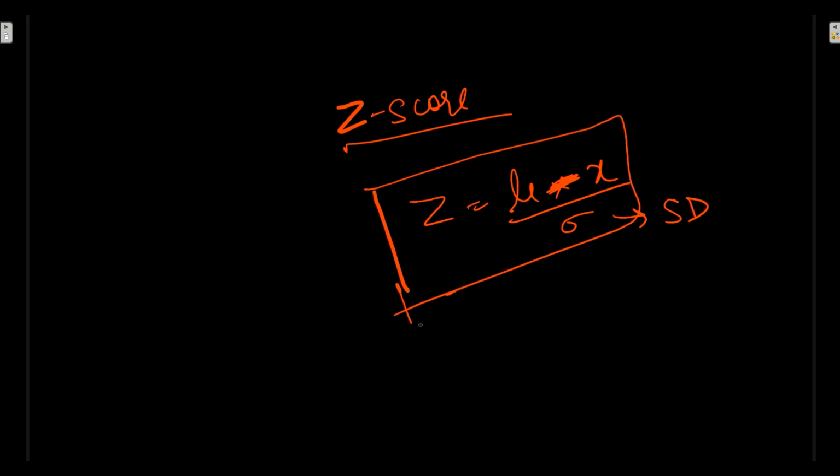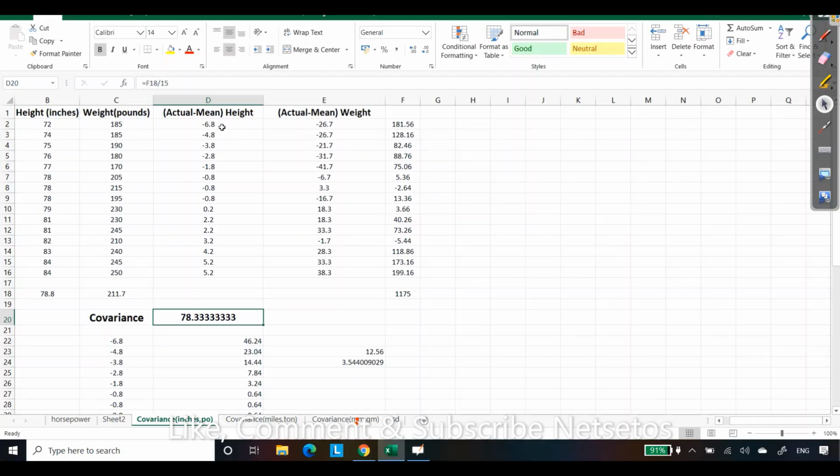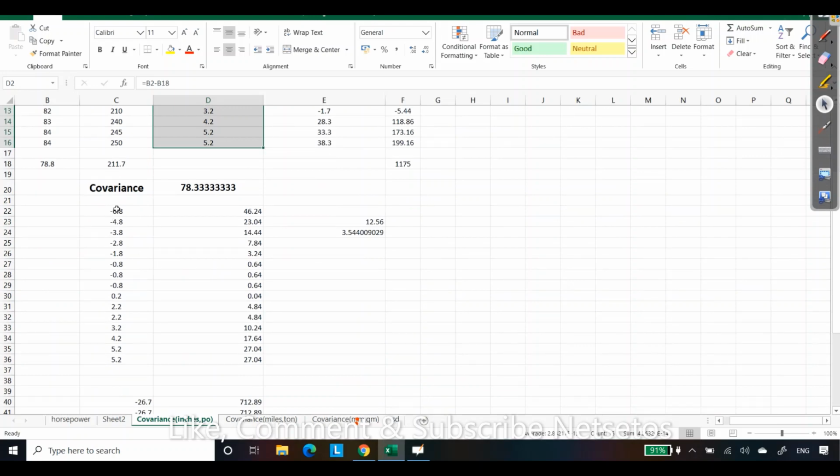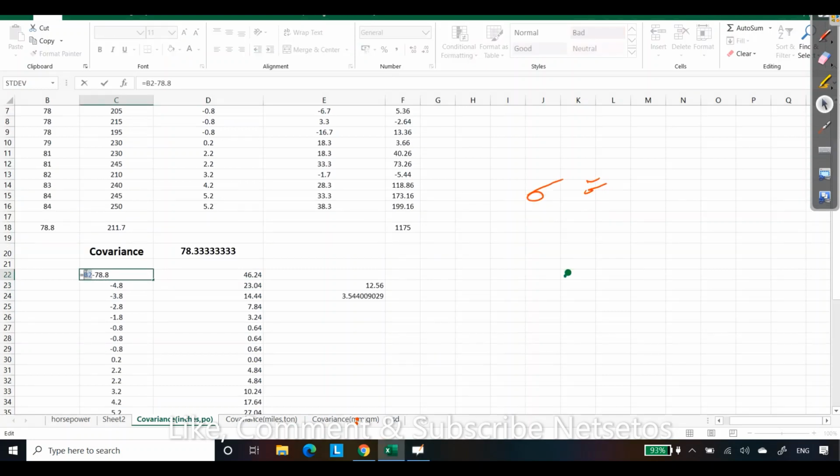So we will do the same thing over here, as the z-score allows us to standardize. I have taken the same values. Here we will standardize the covariance value, as we have the actual mean height. I have copied it here, and here I'll calculate sigma. I'll take the actual value minus mean, as its formula is the square root of the sum of xi minus mu squared, upon n.